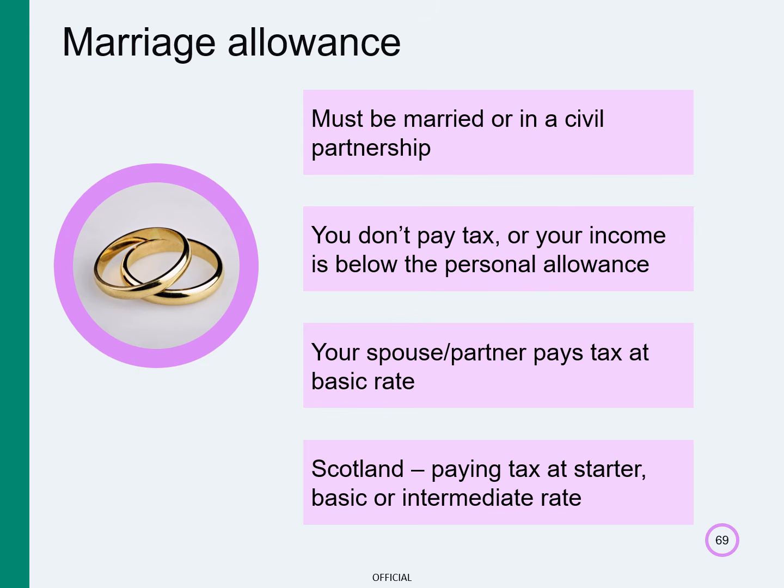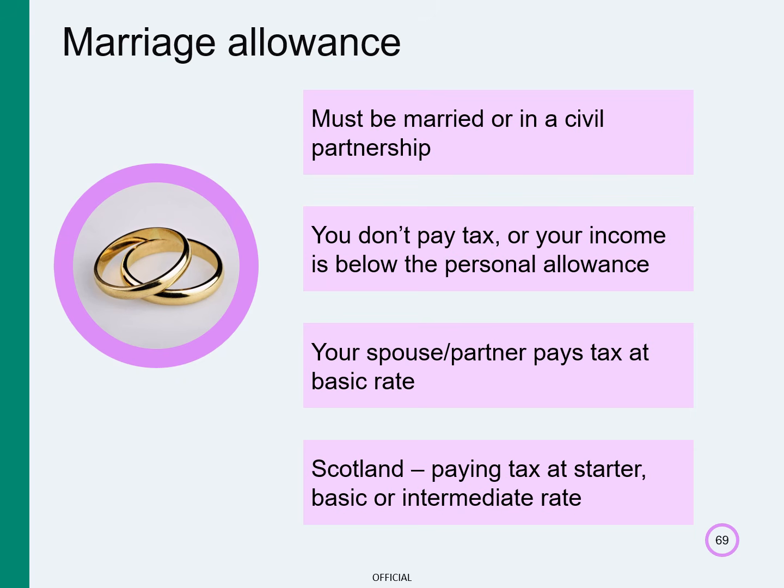To be eligible to transfer the marriage allowance to your spouse or civil partner, all the following must apply. You must be married or in a civil partnership. You, the person giving the allowance, do not pay income tax or your income is below the personal allowance, usually £12,570, and your spouse or civil partner only pays income tax at the basic rate. If you pay tax in Scotland, they must pay tax at the starter, basic or intermediate rate.